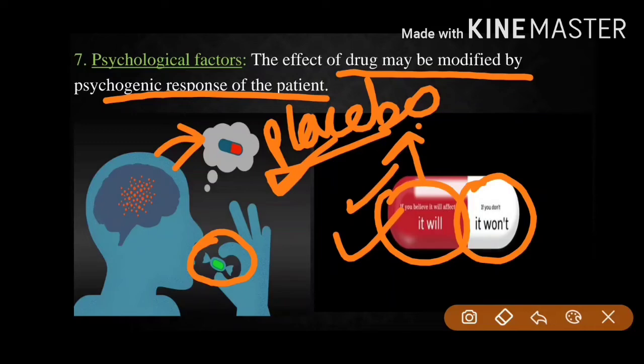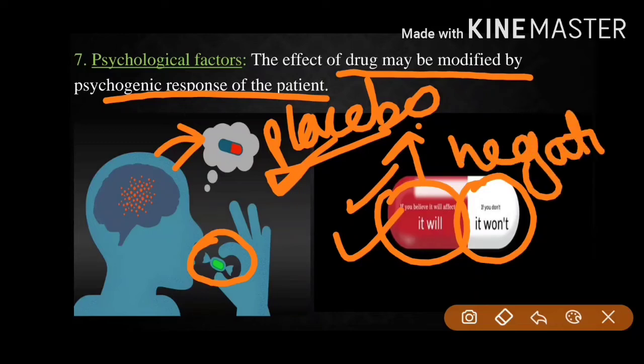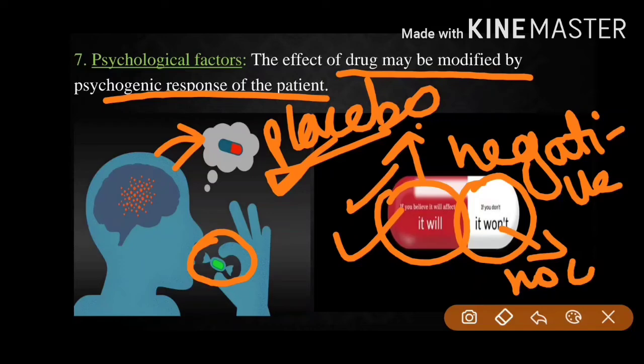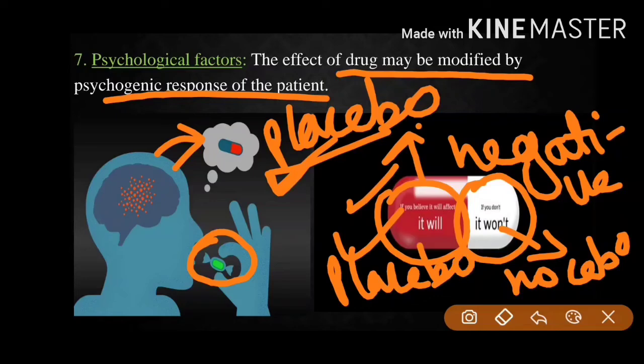Even if you are actually taking the drug, it is not going to work, because you have thought that it is not going to work. That means you are thinking negative. So this is all psychogenic response. This second part is nocebo, N-O-C-E-B-O, and the first part is placebo. So this is about the psychogenic.